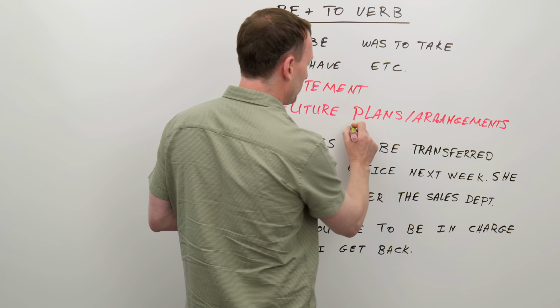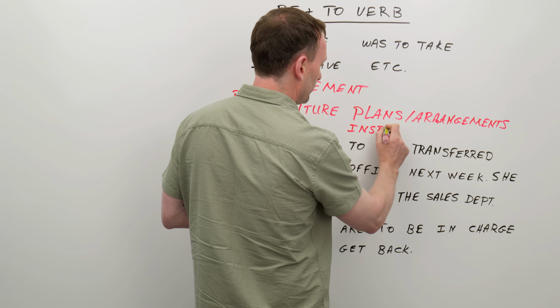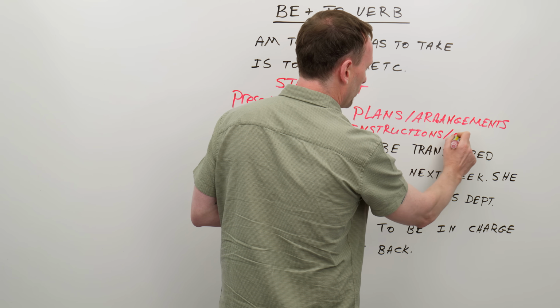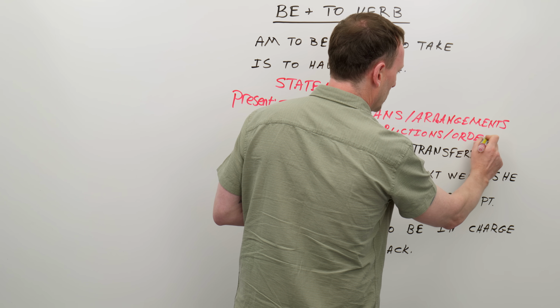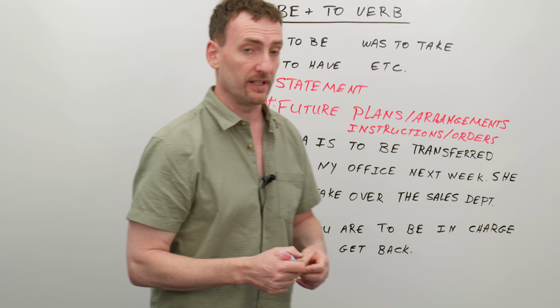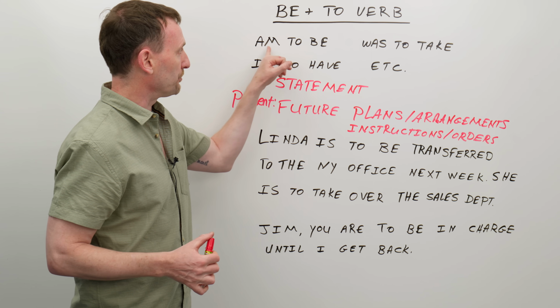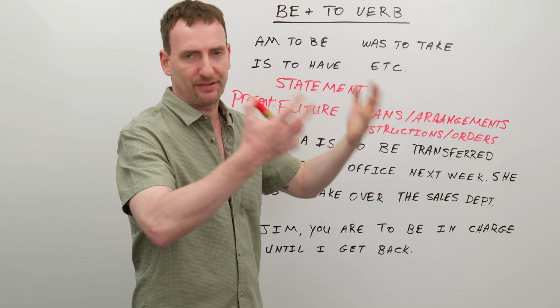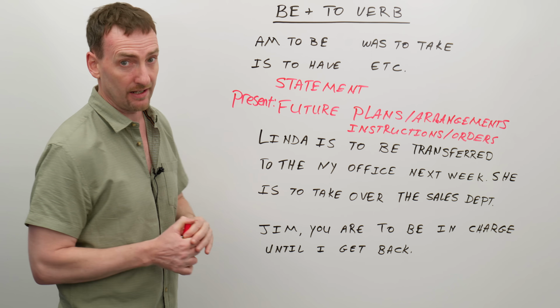Or to give instructions. Or orders. For example, a boss would give orders to his employees, to his staff. So when we're using the present verb, we're talking about the future. When we're using the past verb, it's a different situation, and I'll show you examples of that in a moment.